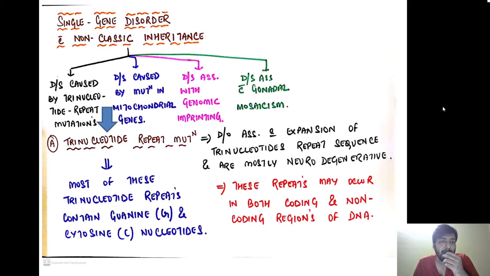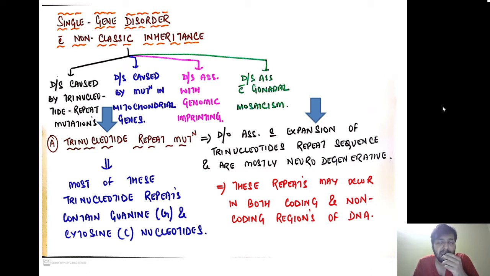Basically these are disorders associated with expansion of the trinucleotide repeat sequences, and they are mostly neurodegenerative in nature. What do you mean by expansion of trinucleotide repeat? For example, in a DNA strand we have different DNA bases like adenine, guanine, cytosine, thymine. If a triplet sequence, for example cytosine, guanine, guanine, CGG, repeats itself multiple times, then we call it a trinucleotide repeat sequence.